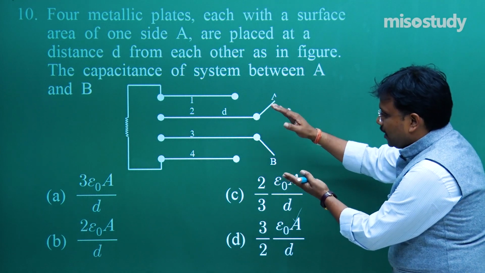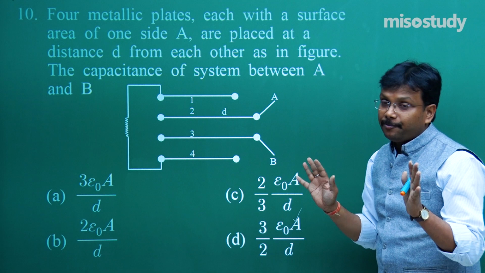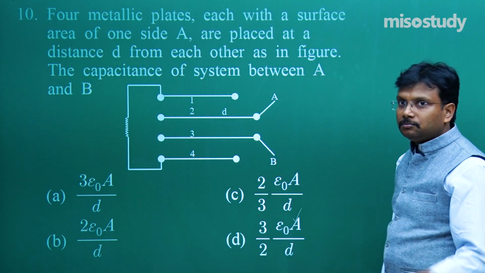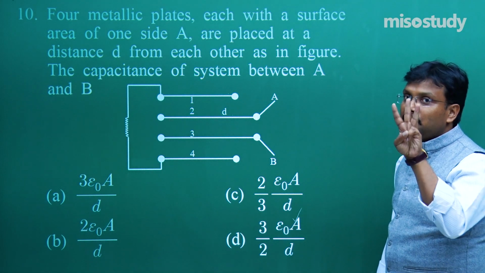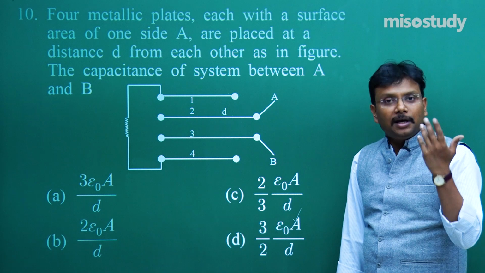This question is based upon the previous question's concept. Fine. 4 metallic plates, 3 capacitors they will form. 3 plates, 2 capacitors, this type of combination I explained you during the discussion of the topics.